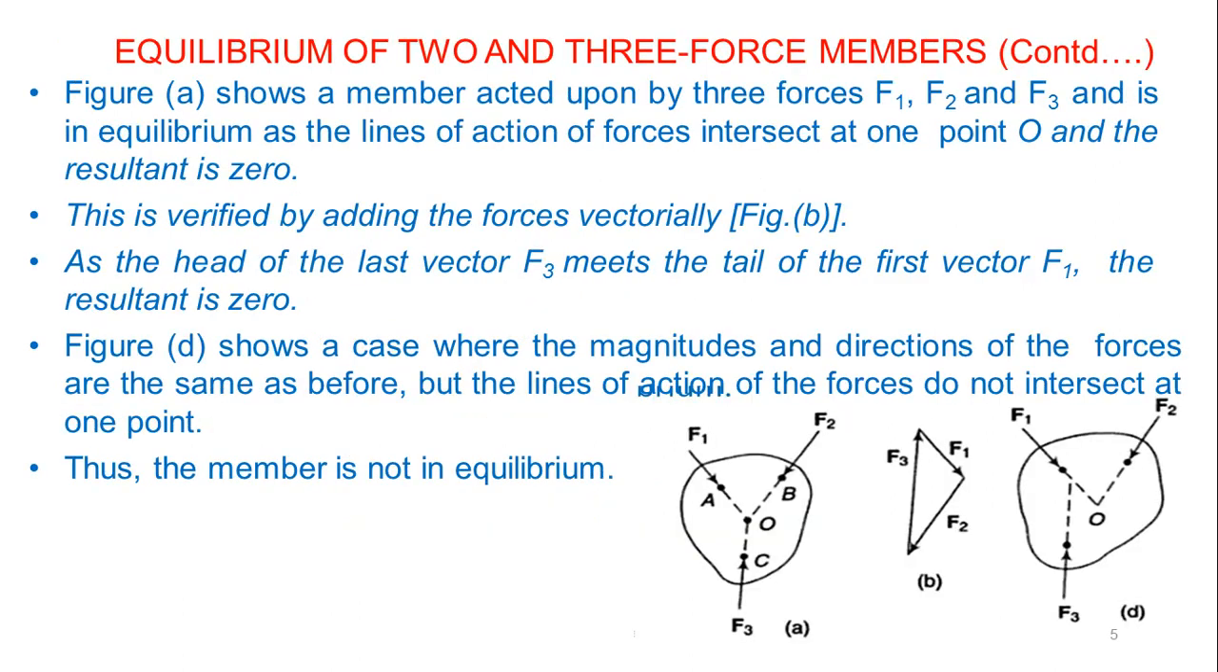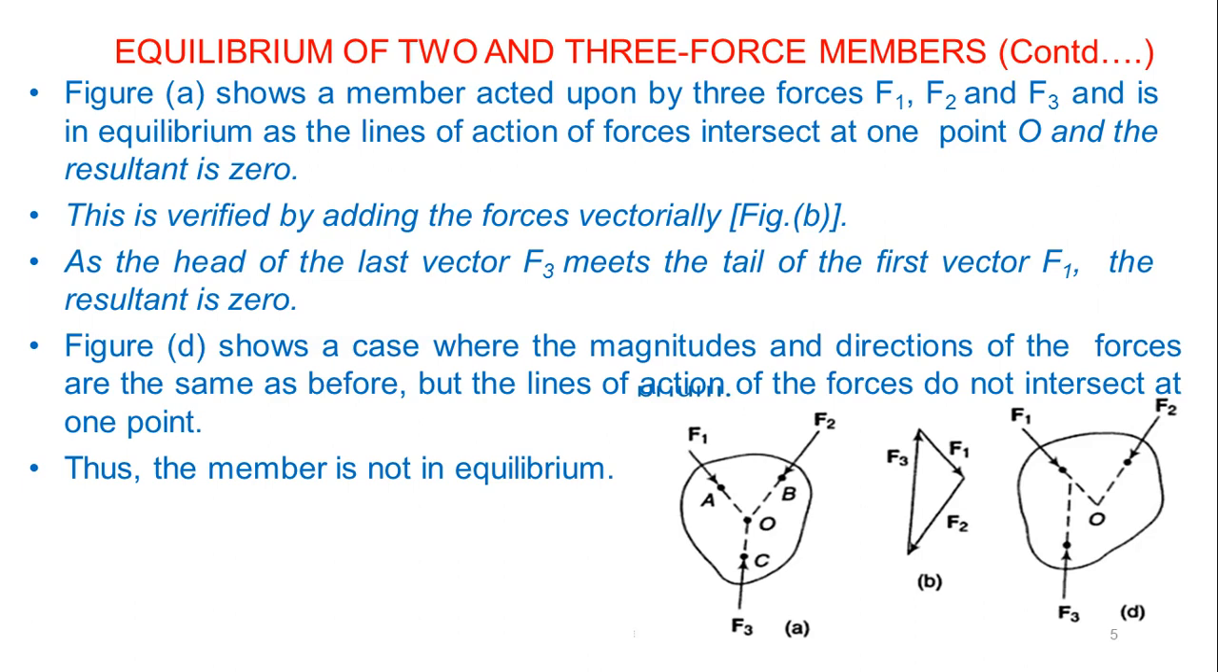So this is for the three force members. You can see in this figure A, there are three forces now, F1, F2, F3. F1 at point A, F2 at point B, and F3 at point C. You can see at the point O there is an intersection. Figure A shows a member acted upon by three forces, F1, F2 and F3, and is in equilibrium as the lines of action of the forces intersect at one point O, and the resultant is nothing but 0. So how can you verify this?